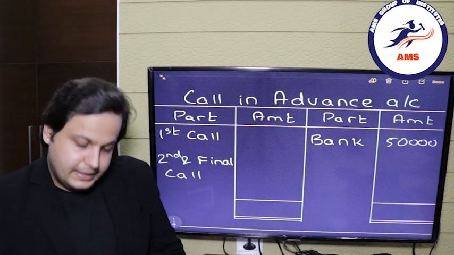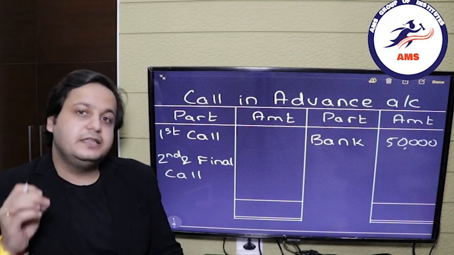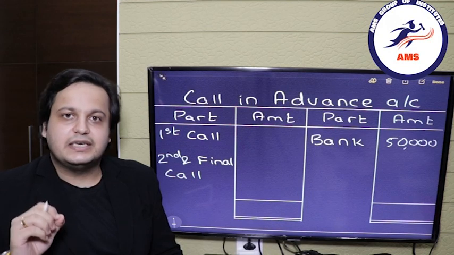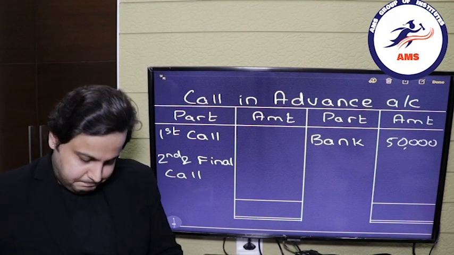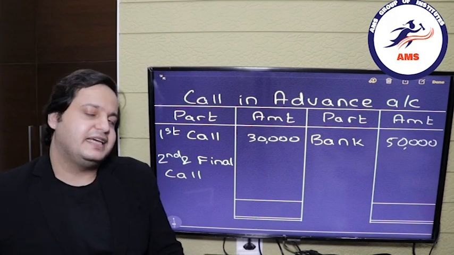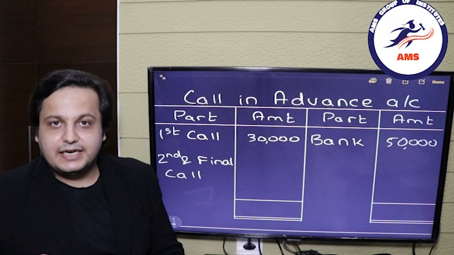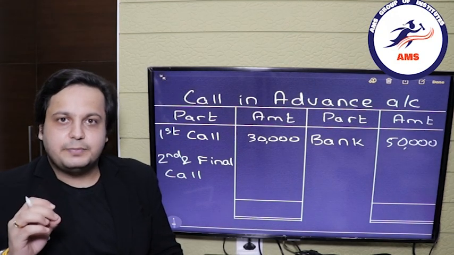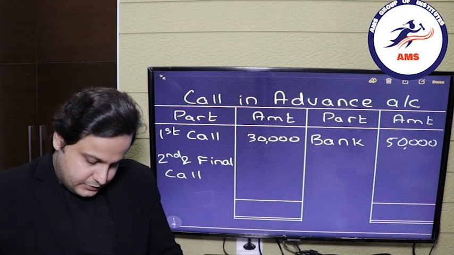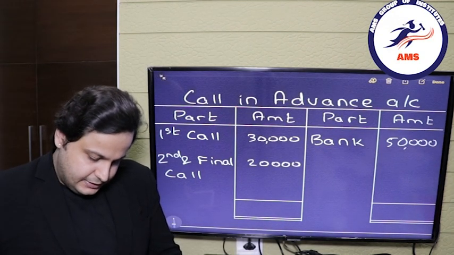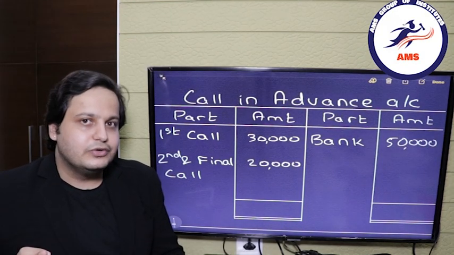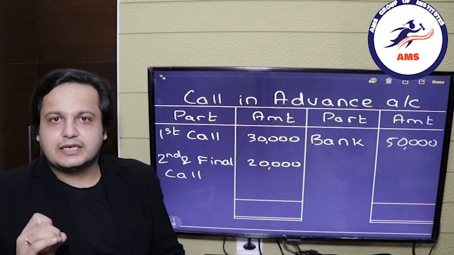Next, the call in advance appeared in the payment entry of the first call. It was debited, and the amount was 30,000 rupees. So we'll debit that. And finally, in the second and final call, we have again debited the balance, that is 20,000 rupees, because 2 rupees was called in the second and final call. So if you notice here, there will be no closing balance in the call in advance account after the final call.